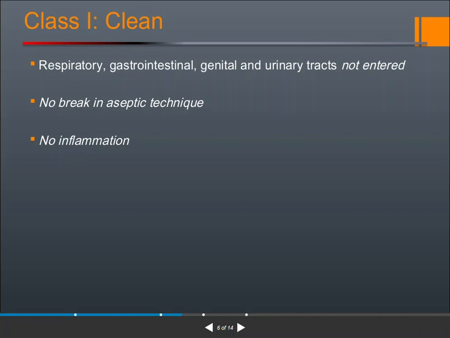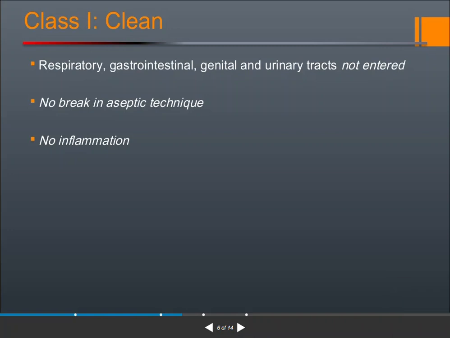First classification, that is clean wound. Okay, so which are the clean wounds? Clean means that the wound is very clean, means there is no inflammation. The respiratory, gastrointestinal, genital and urinary tracts are not entered, means the microorganisms have not entered in these tracts.